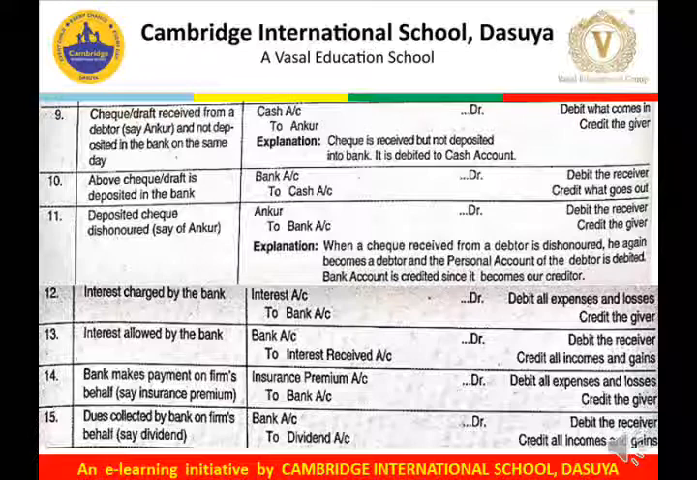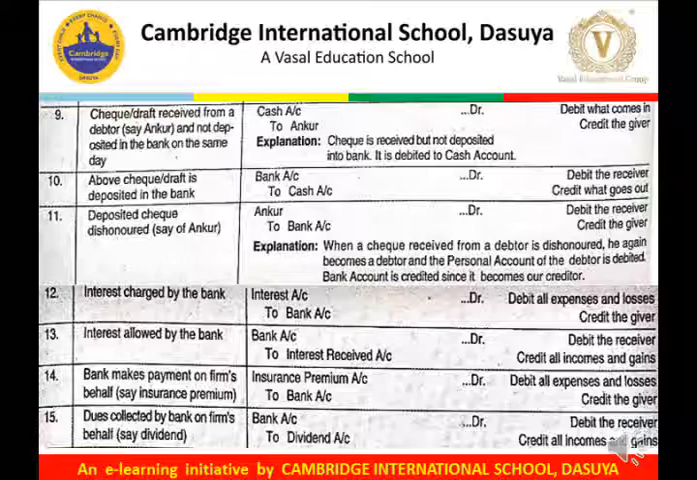Next one is interest charged by bank. Interest is an expense, so debit all expenses and losses. And our bank account is deducted for the payment of the expenses. So bank is the giver. So interest account debit to bank account.